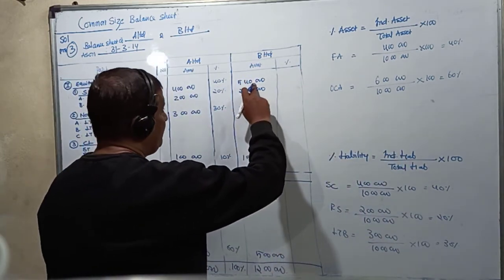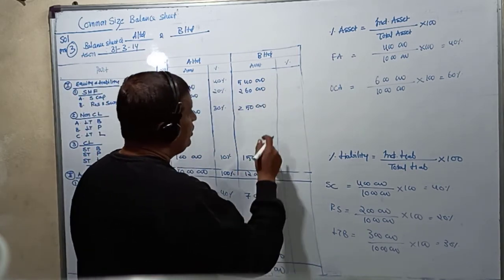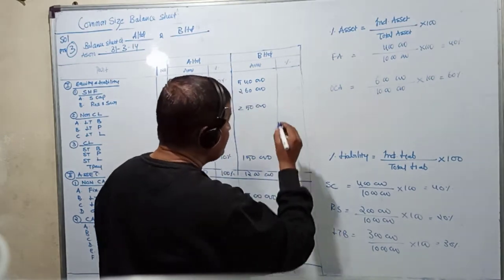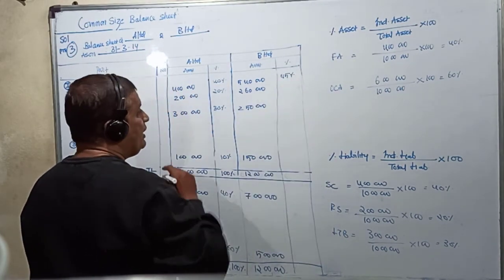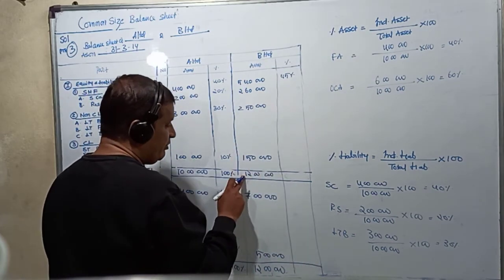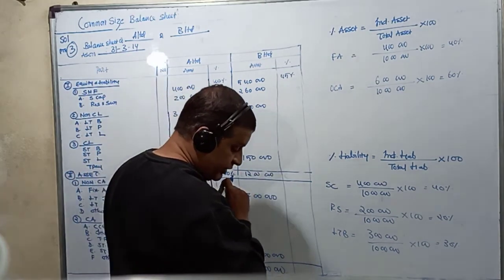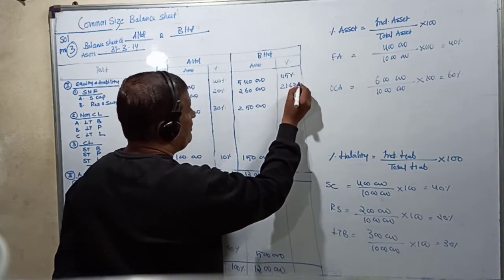Individual liability 5,40,000 divided by total liability 12 lakhs into 100. So that is going to give us 45%. Individual liability 2,60,000 divided by total liability 12 lakhs into 100. So that is going to give us 21.67%.